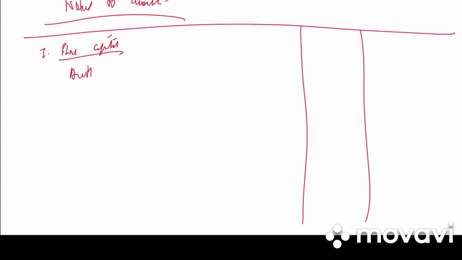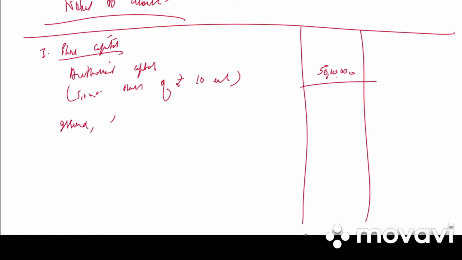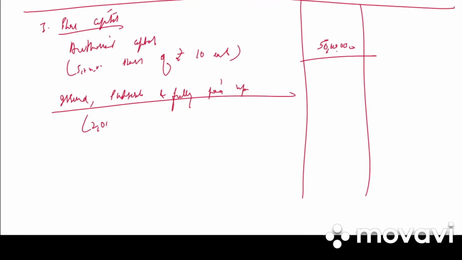Under that we have authorized capital, in bracket 5 lakh shares of rupees 10 each, 50 lakh. Then we have issued, subscribed and fully paid up, in bracket 2 lakh shares of rupees 10 each, that is 20 lakh.